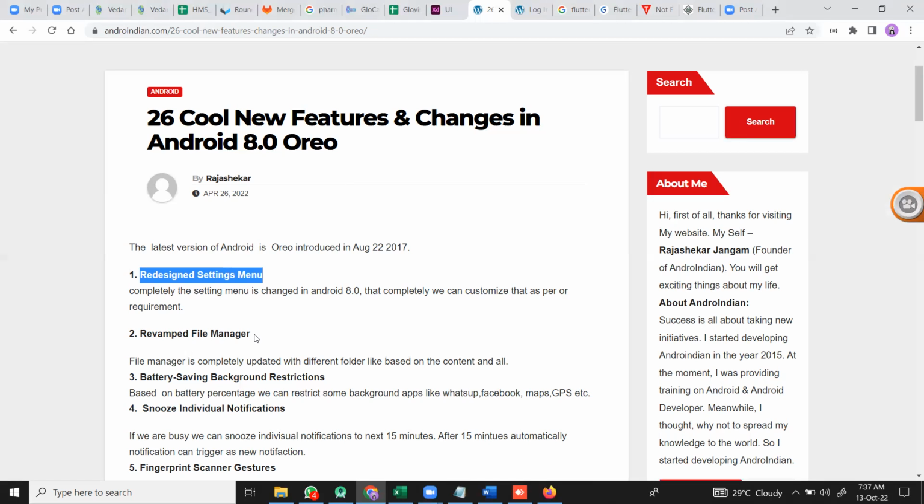And the next is battery saving with background restriction. When we are in the background, some background apps like WhatsApp, Facebook, Maps, etc. are given a certain limit. If I set a certain limit in the background restriction, after that the data should not be used and the battery should not be consumed.